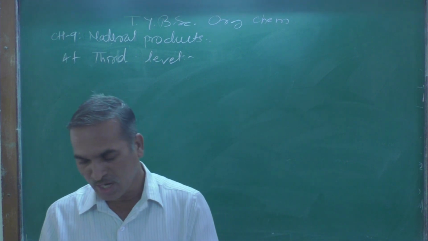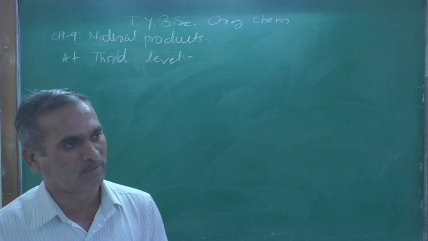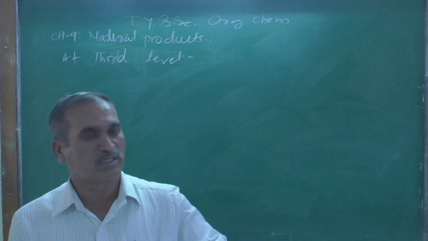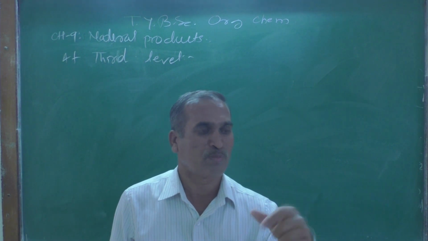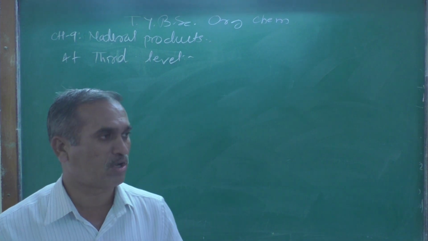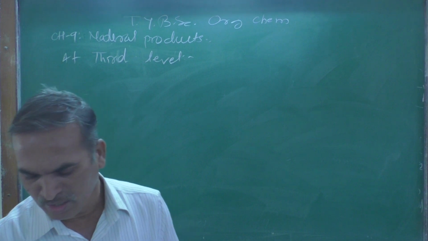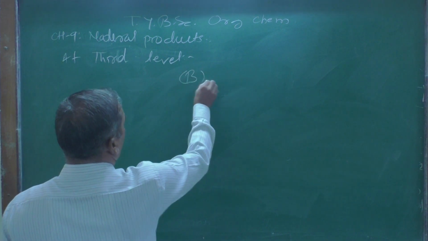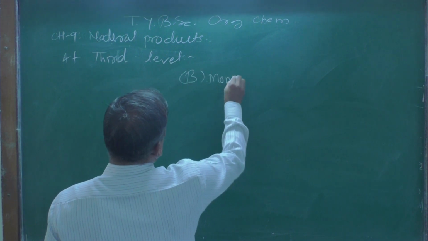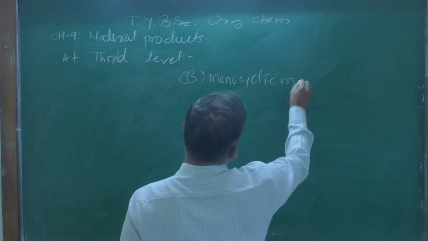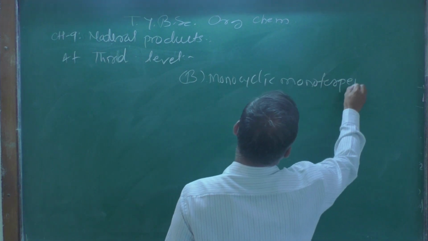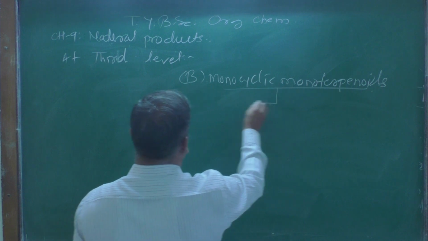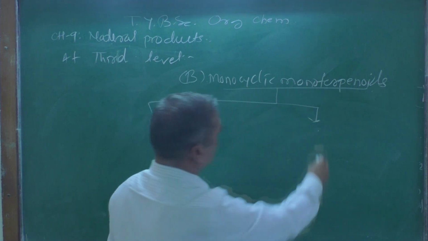So that is there. Now, at the third level, the classification is subdivided on the basis of the functional group present in those terpenes or terpenoids. Now, B is the monocyclic monoterpenoids. This is a class which is further divided into two types.